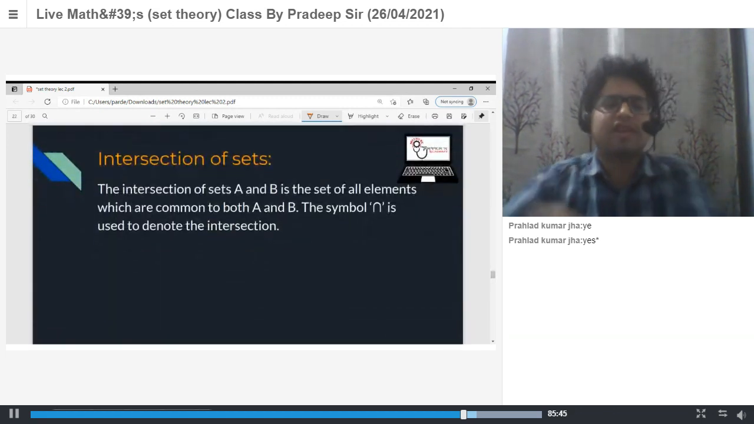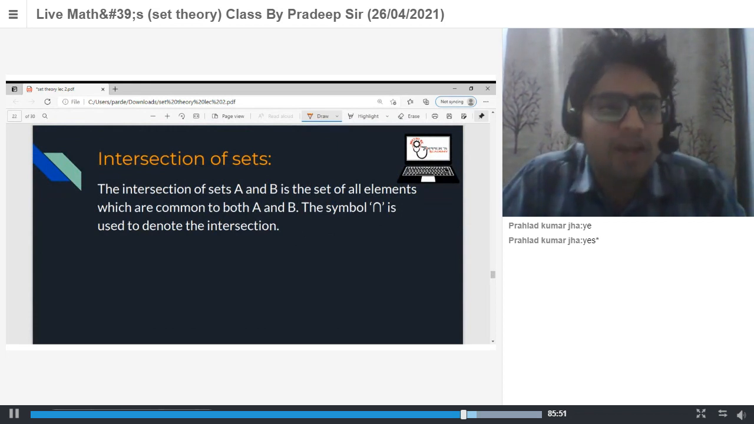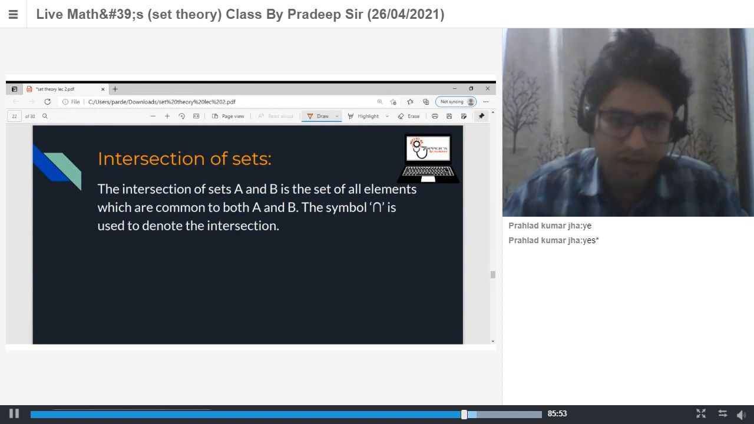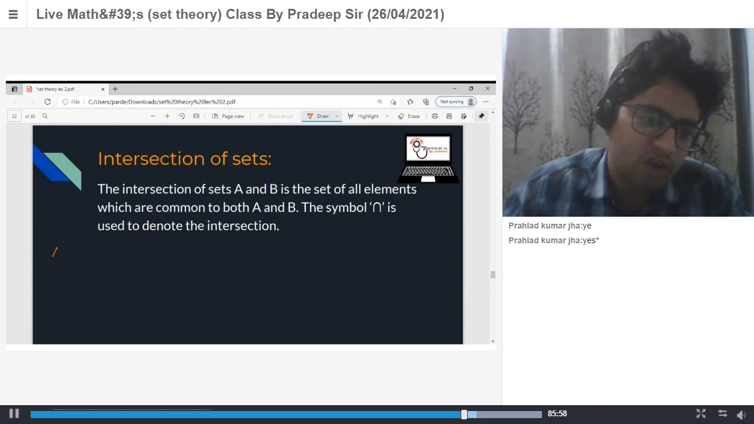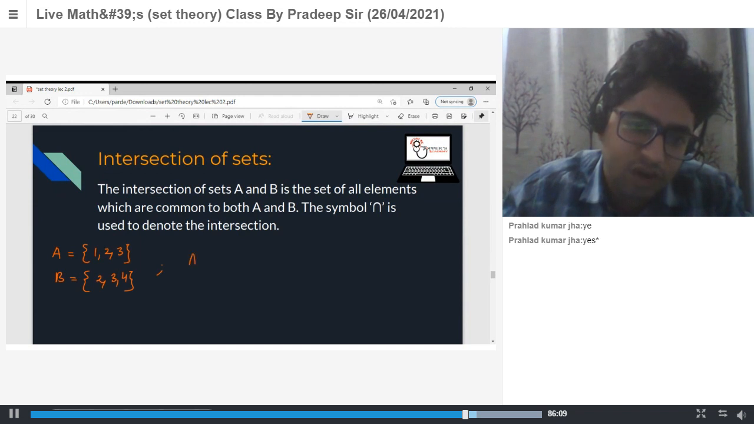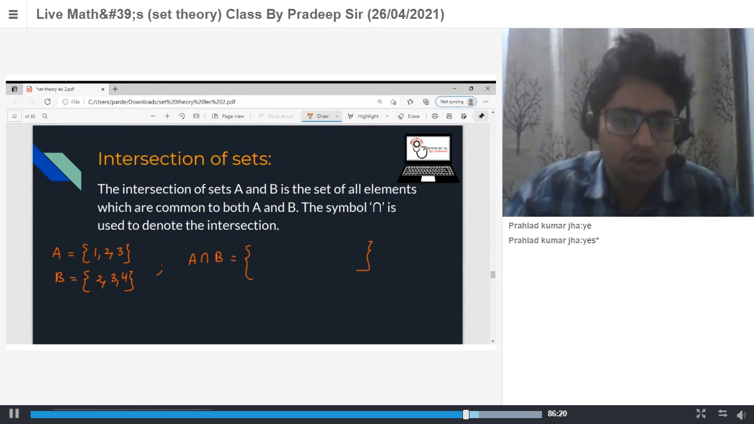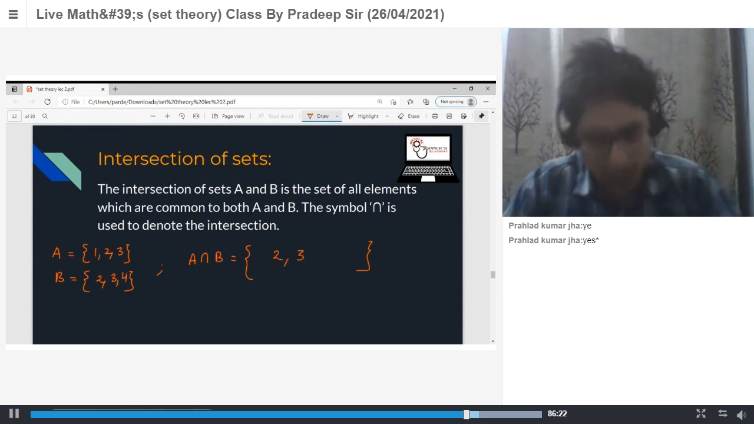Next is the intersection of sets. Intersection is the collection of common elements. Intersection of two sets means the collection of their common elements. Let's say A is equal to {1, 2, 3} and B is equal to {2, 3, 4}. Now A intersection B is generally denoted by this symbol, and it is the collection of all common elements. So the common elements are 2 and 3.